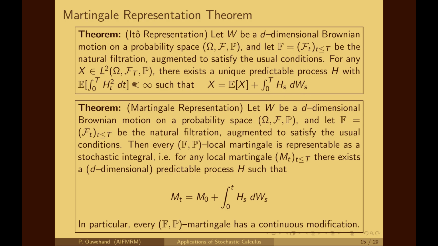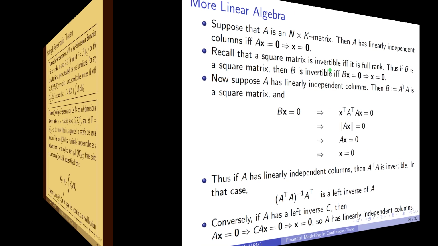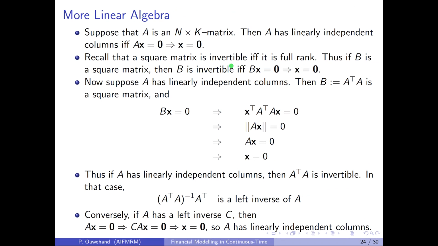From that, it is easy to obtain the martingale representation theorem, which says that every martingale with respect to the filtration generated by a Brownian motion is essentially a stochastic integral with respect to that Brownian motion. We'll see now that the existence of hedging portfolios is connected to the structure of the volatility matrix, as for that matter is the existence of a risk-neutral measure.